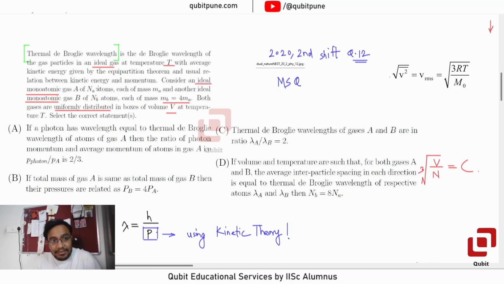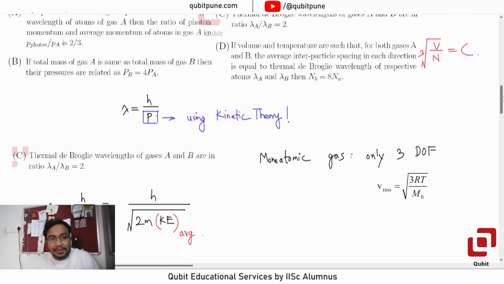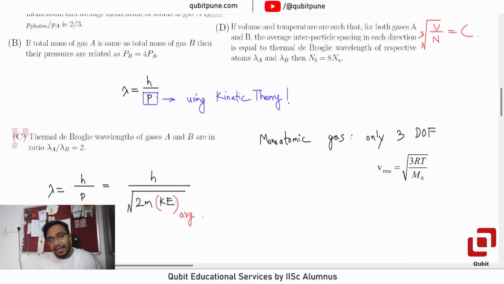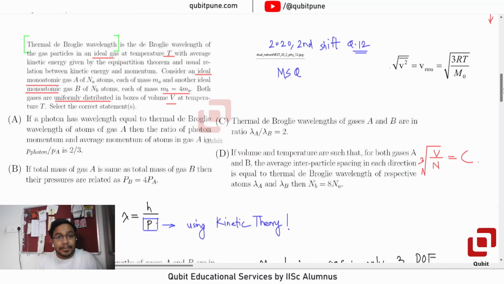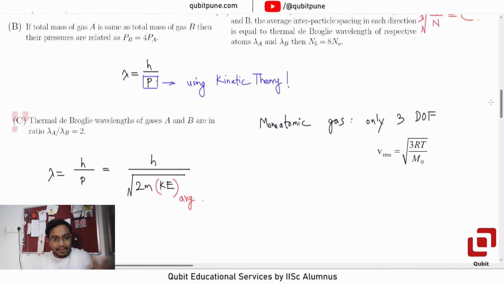So that usual relation between kinetic energy and momentum is p equal to root 2mK, and average kinetic energy given by the equipartition principle means, well, wait, let's write it. Do you remember that formula? K average is 3 by 2 kBT.